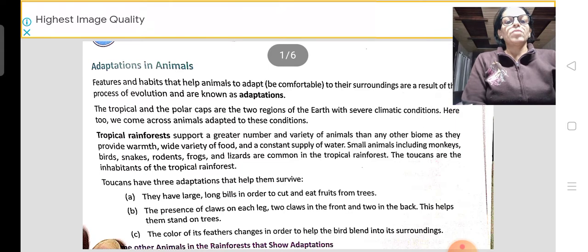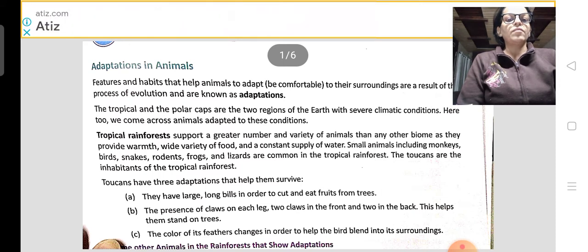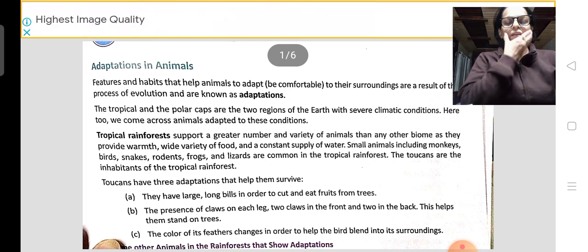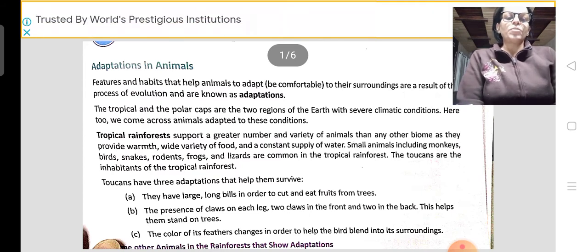So the definition is that organisms adapt themselves and they survive in such situations. First we will discuss adaptation in animals. Which area on the earth is mostly populated, or has most of the biodiversity, the living organisms present on the earth surface, right? Which part of the earth is that?